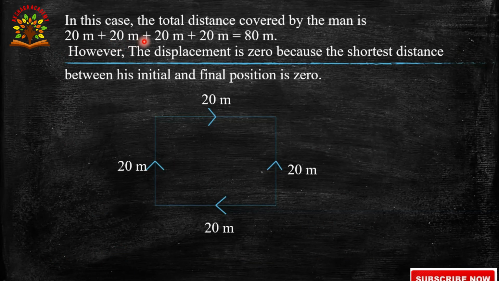In this case, the total distance covered by the man is 20 plus 20 plus 20 plus 20, total distance 80 meters. However, the displacement is 0 because the shortest distance between initial and final position is 0. Why? Because the initial point and final point are the same.